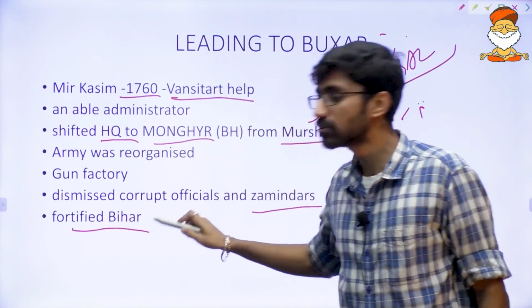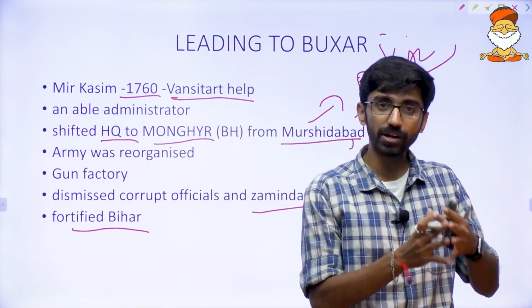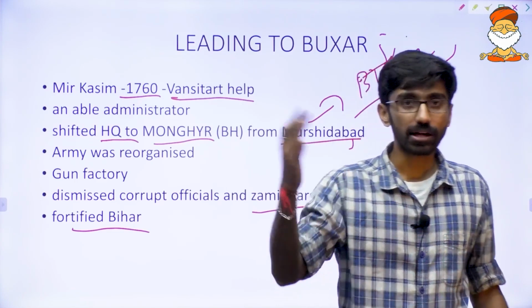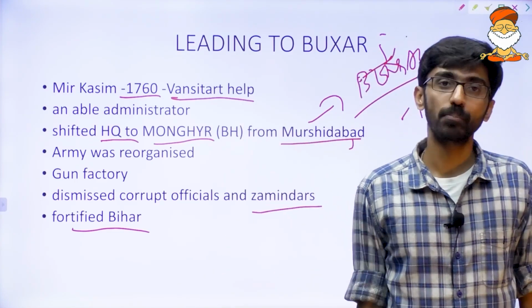And he fortified Bihar also. He was trying to protect Bihar because he was sensing the danger. He knew the Britishers were definitely going to come in future and there was going to be a conflict. That is the reason he wanted to safeguard himself from the Britishers.